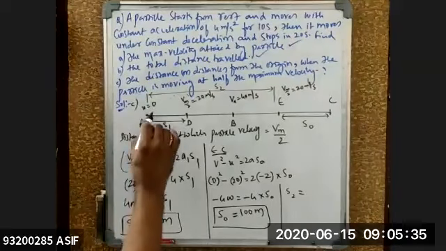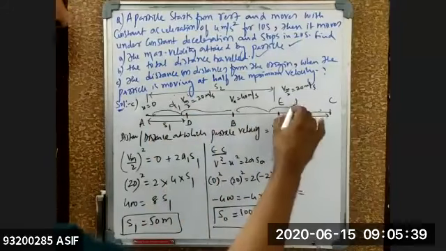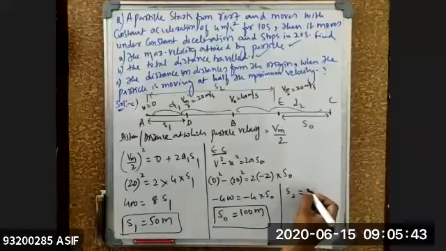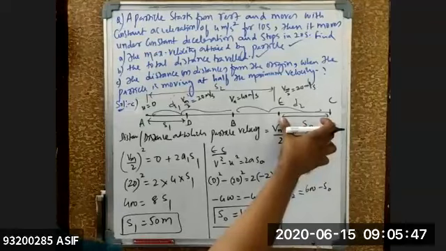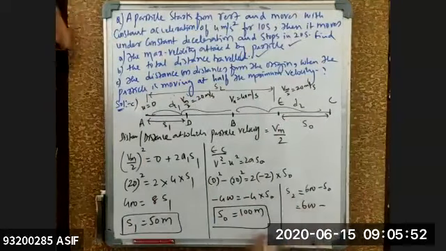Previously the distance from here to here was D1 and this one was D2. D1 plus D2 we got as 600. If I remove S0 from the total distance, I get the value of S2. It is 600 minus 100, which equals 500 meters.